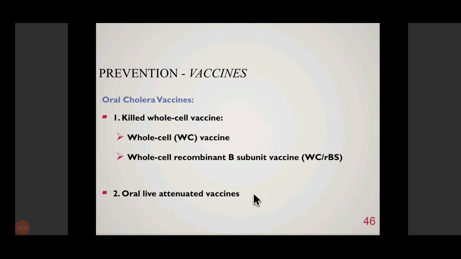And we also have oral live attenuated vaccine. That means we take a particular strain of Vibrio cholerae which is very weak, meaning it is alive, but it doesn't have some properties which help it to cause disease. It is not able to cause disease in human beings. It is a non-pathogenic type of strain. We give it live, so again it will not be able to cause disease, but when the body makes immunity against it, that immunity would protect against future infections by Vibrio cholerae. Okay.